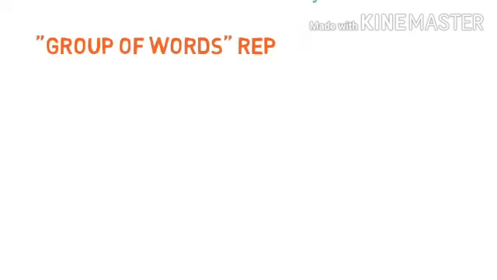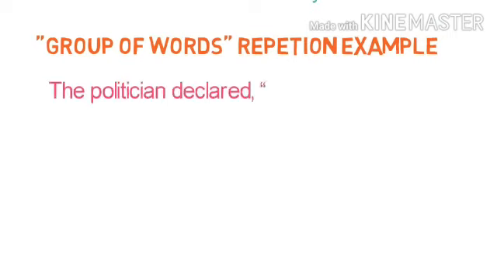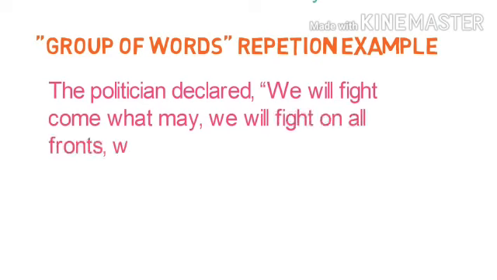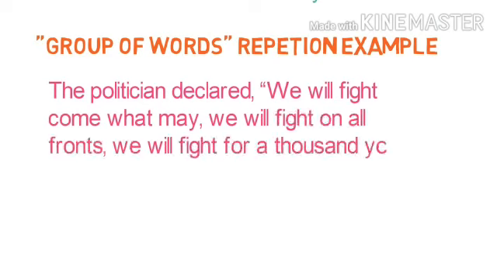Let's look into an example wherein a group of words is repeated. The politician declared, we will fight, come what may, we will fight on all fronts, we will fight for 1,000 years. Here you can see a group of words, we will fight, is repeated to give importance to the meaning of it.